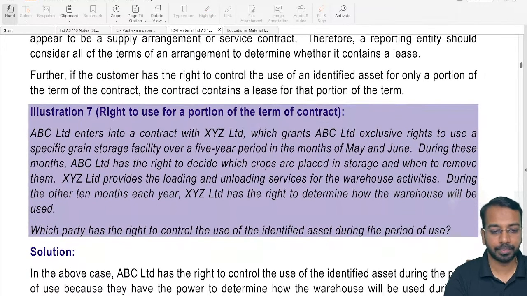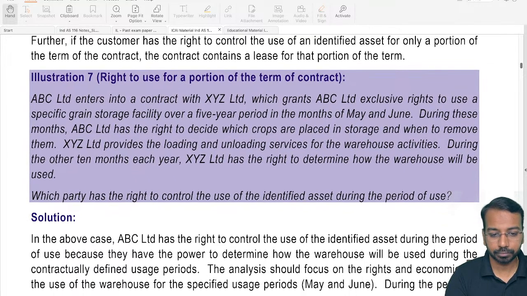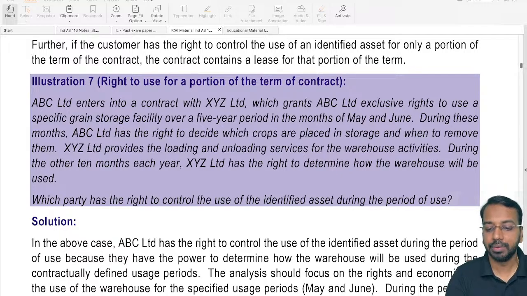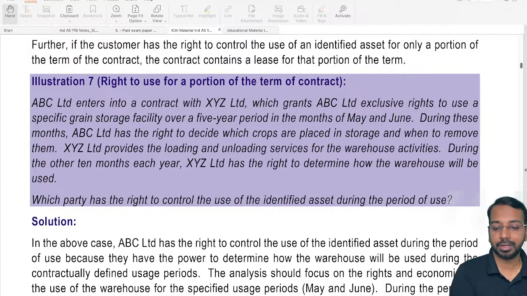Now here, let's have a look at this one. ABC enters into a contract with XYZ, which grants ABC exclusive rights to use a specific grain storage facility over a 5-year period in the months of May and June. So now the contract is designed in a way that in the entire 5-year period, only in May and June, the customer can use. So can we say that here the customer has a right to direct the use?